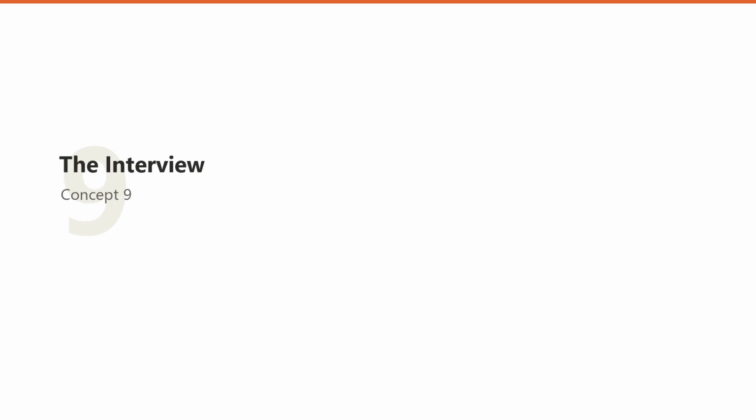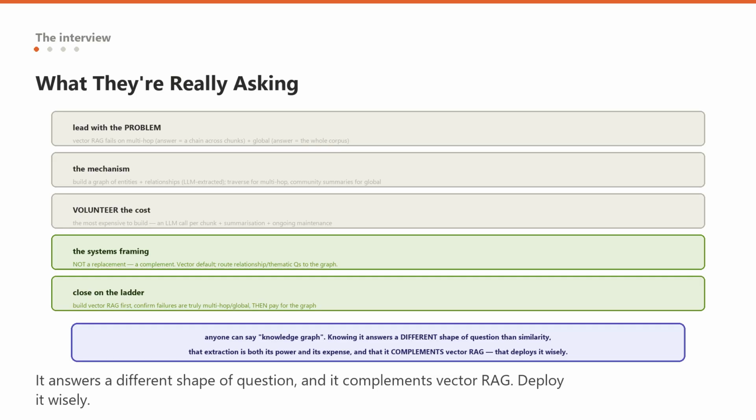And finally, number 9. What they are really testing. When GraphRAG comes up, the interviewer wants to know whether you understand what it is actually for, the specific failures of vector RAG it addresses, and whether you respect its cost. Lead with the problem, not the mechanism, because that shows you understand why it exists.